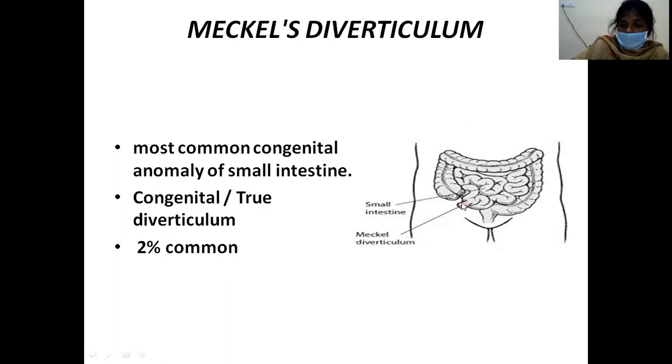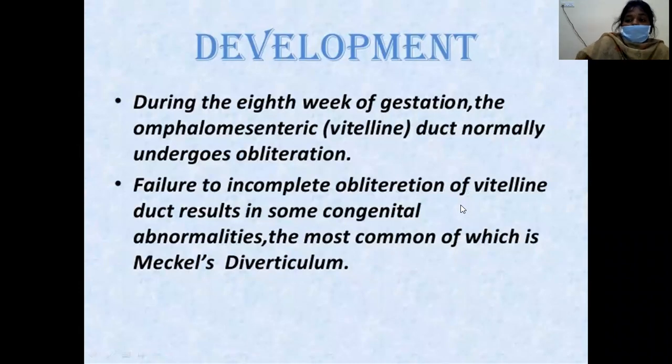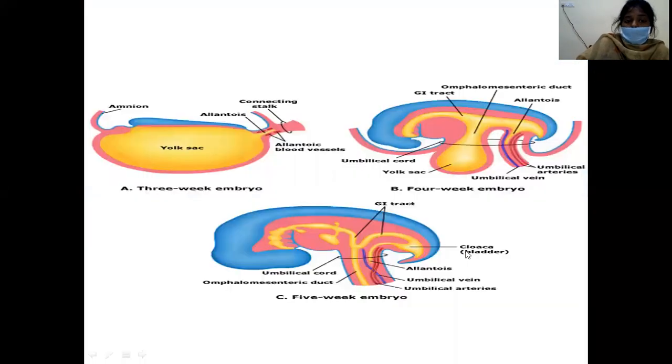Okay, see in this picture you can see the Meckel's diverticulum, the true congenital diverticulum, the most common congenital anomaly of the small intestine. So, coming to the development of Meckel's diverticulum, normally during the 8th week of gestation, the vitelline duct or the omphalomesenteric duct undergoes obliteration. If there is failure to obliterate this duct, it will result in some congenital anomalies. Of these anomalies, Meckel's diverticulum is the common one.